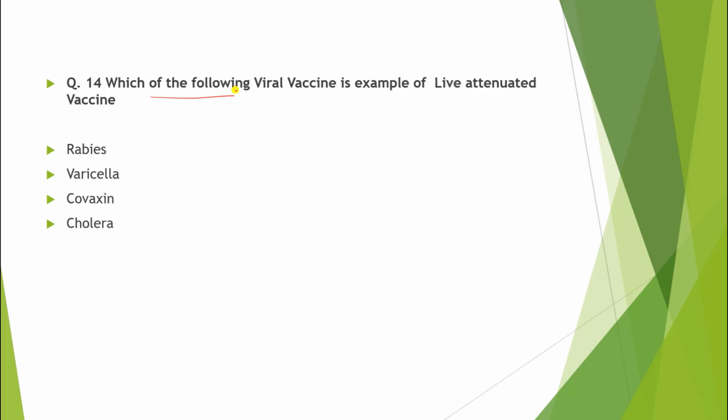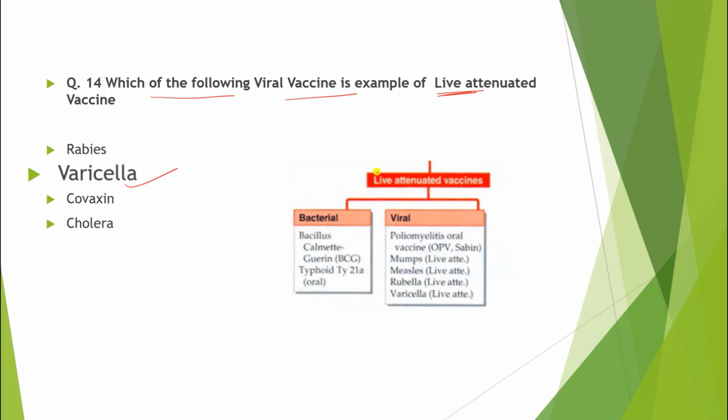Question number 14. Which of the following viral vaccine is example of live attenuated vaccine? So the correct answer is varicella. So just look at it, live attenuated vaccine. This is viral vaccine and this is our varicella.